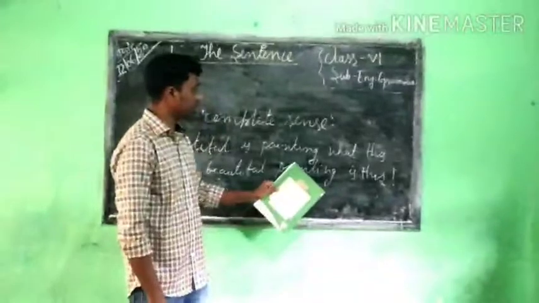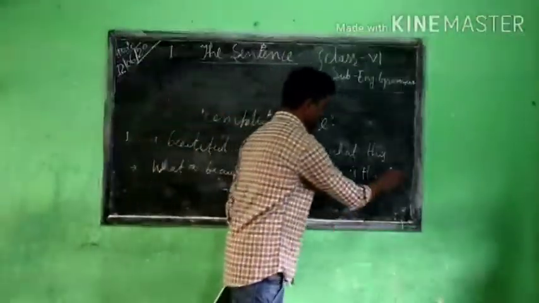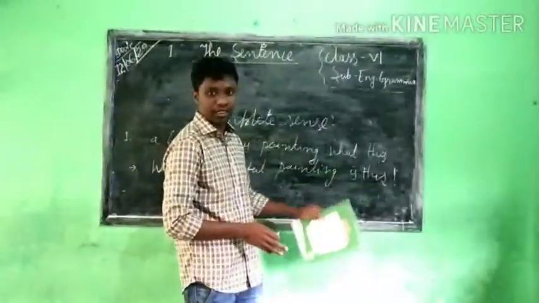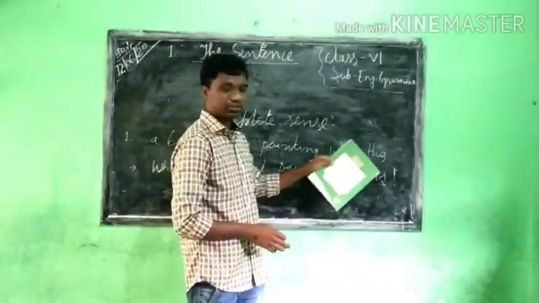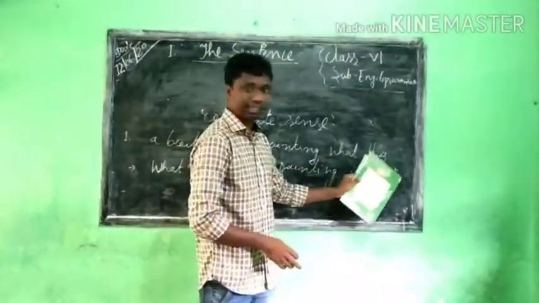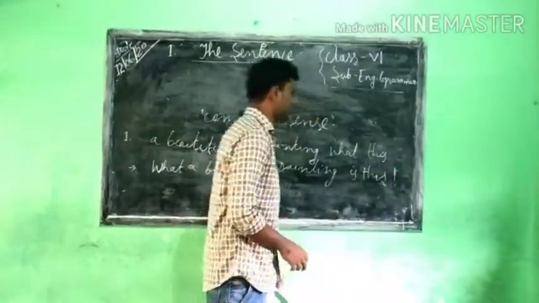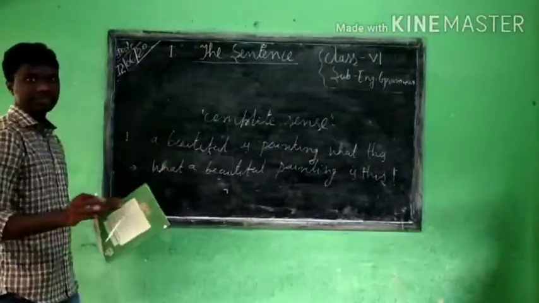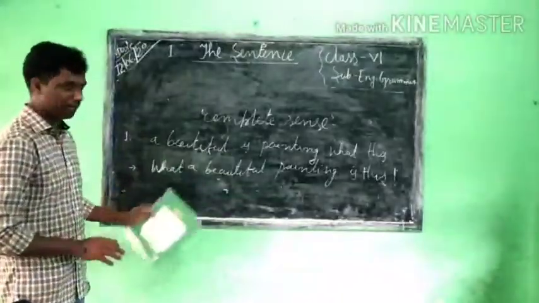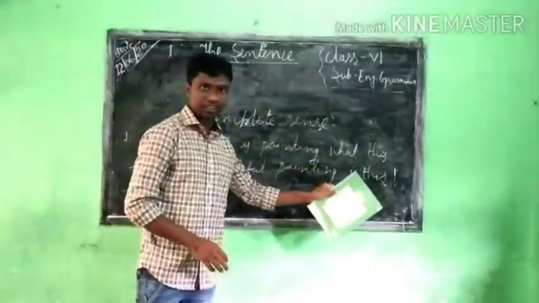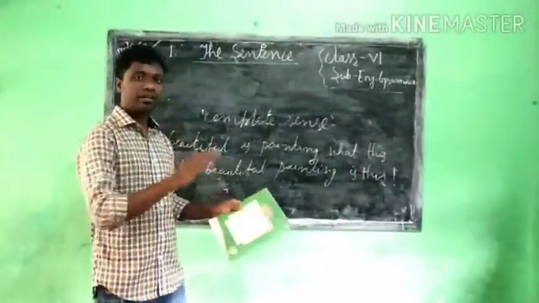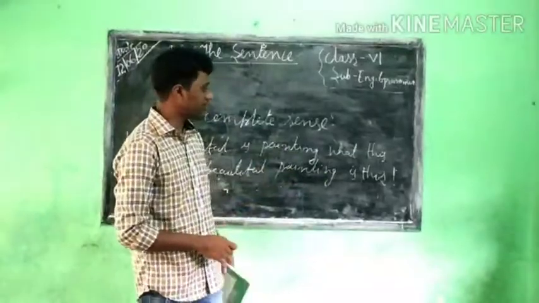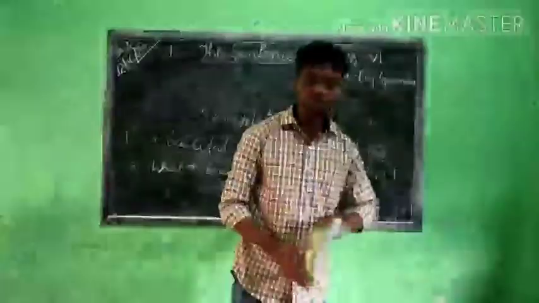So what kind of sentence is this? See, at the end of this sentence, I did not put a full stop. I put another punctuation mark, the exclamatory mark. But this is a sentence as usual. A sentence begins with a capital letter and ends with a punctuation mark. Depending on this is the meaning of the sentence. So there are some more examples.